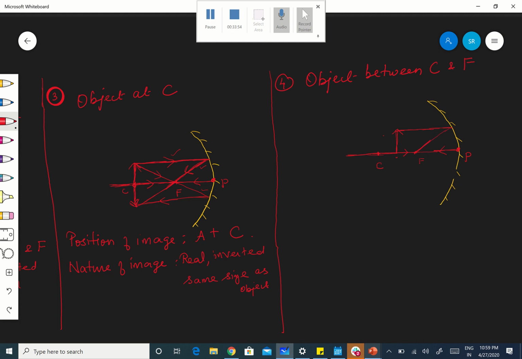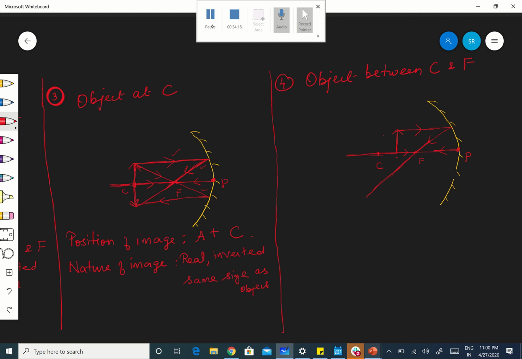It passes through the focus. It is a ray. Ray means, I told you, an arrow mark should be there. It passes through the focus. Children, you draw with a sharp pencil. I'm repeating. Anyhow, it is the maximum I can do.